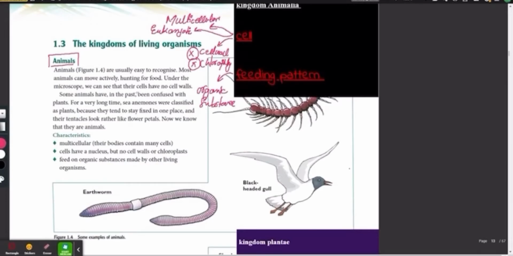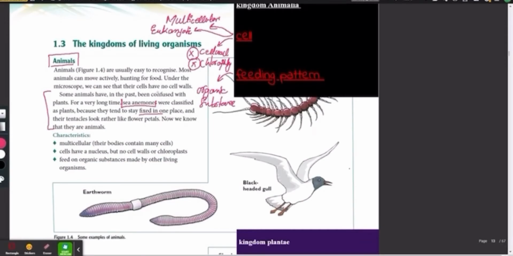Now remember the story which I told you, that there was some aquatic animal which for a long time people believed was a plant. Why? Because that animal doesn't move. It was fixed at one place, and the name of that animal was the sea anemone. It's an animal, not a plant. If you type it on Google, you can see, but in my last class I already told you what sea anemones are. They are fixed.